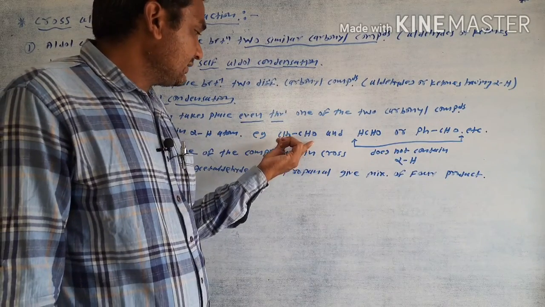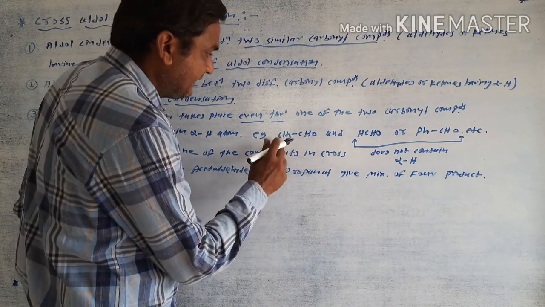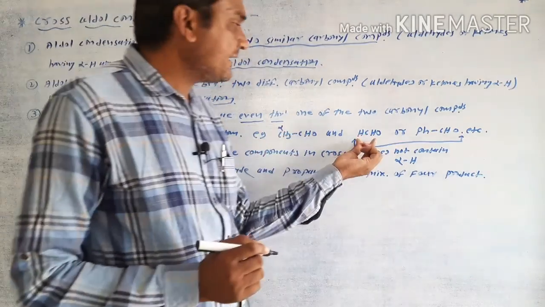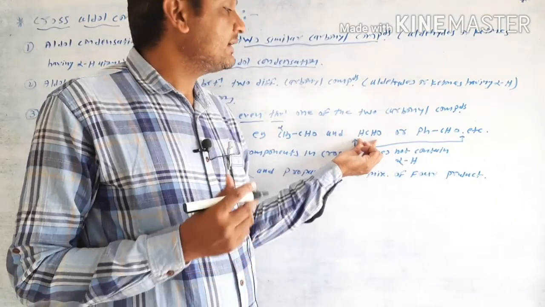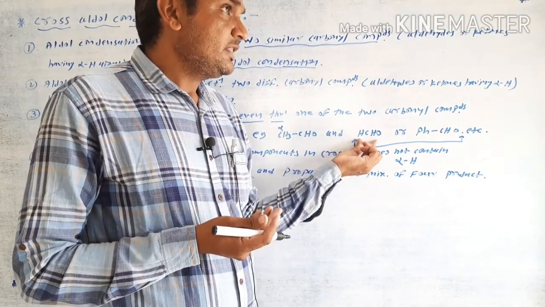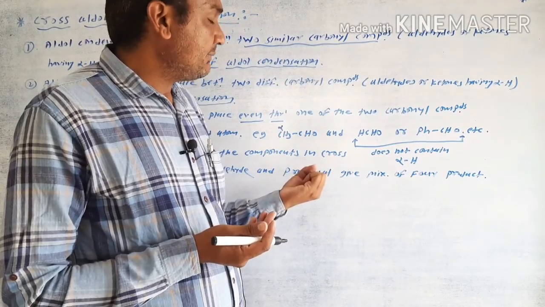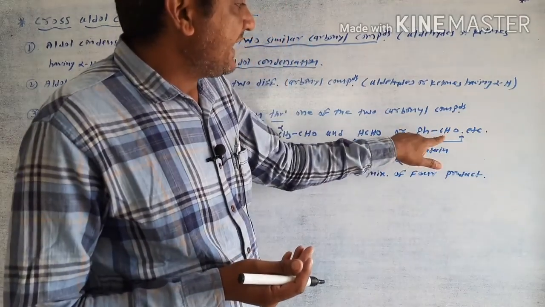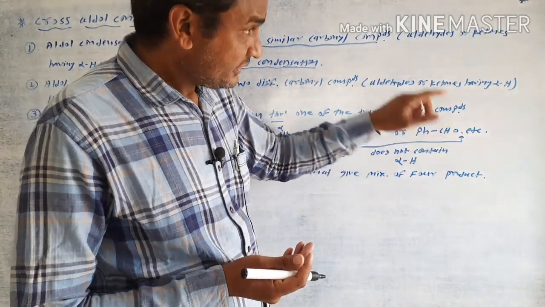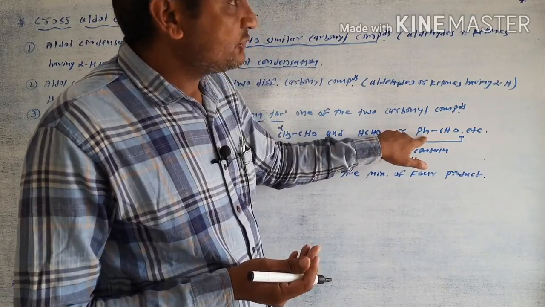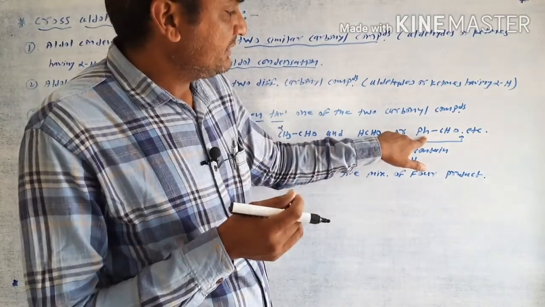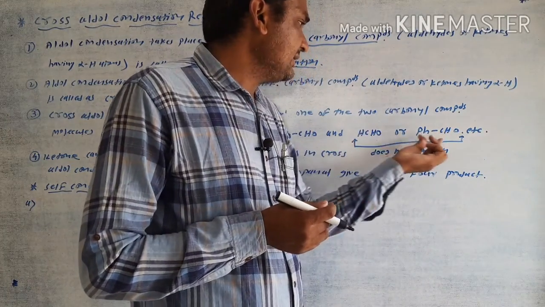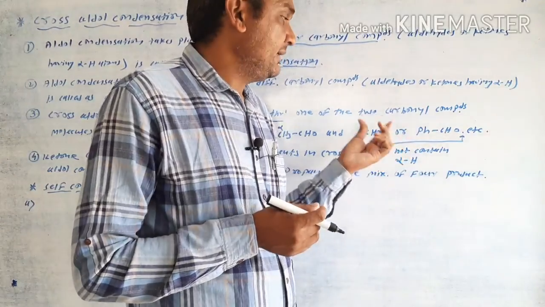Here, for example, suppose acetaldehyde: in this acetaldehyde molecule, the alpha hydrogen atom is contained, it is the one molecule. Another molecule, like formaldehyde, does not contain the alpha carbon, so it does not contain alpha hydrogen atoms. The second molecule, like benzaldehyde, has an aldehyde group attached to the benzene ring, and at that point it does not present any alpha hydrogen atom. In this way, this type of molecule is absent of alpha hydrogen atoms.